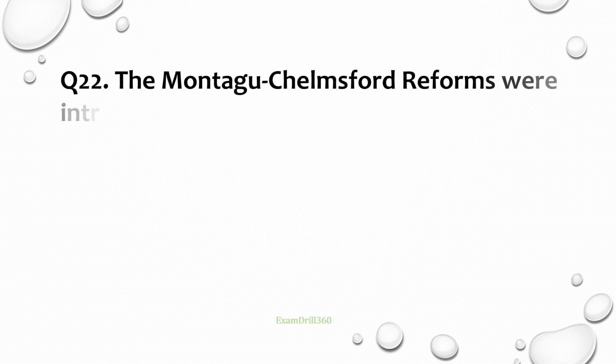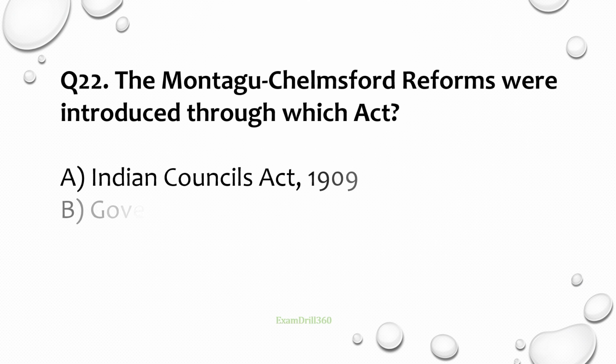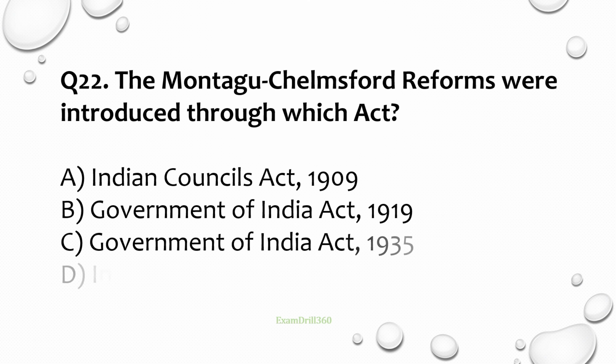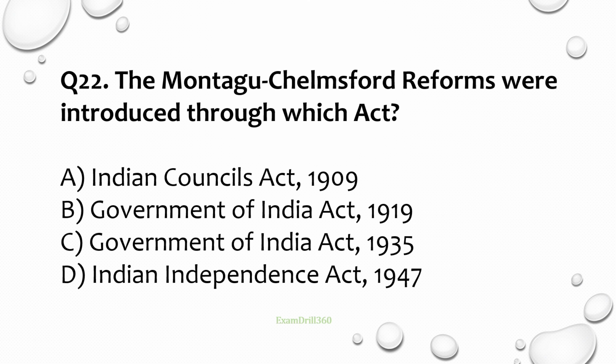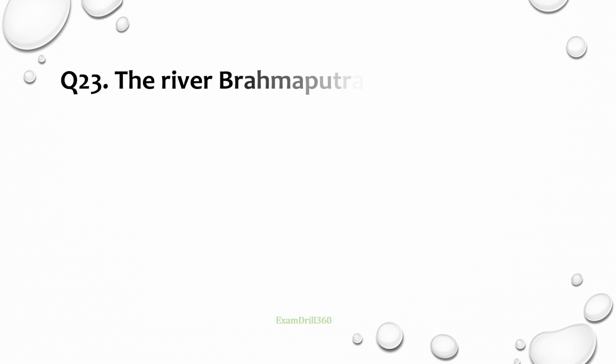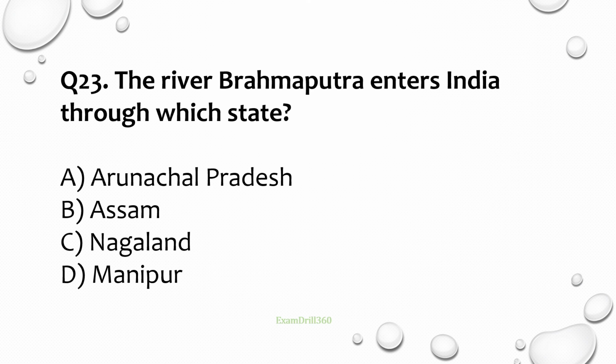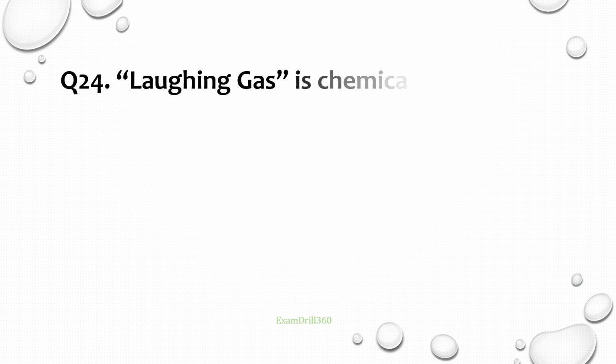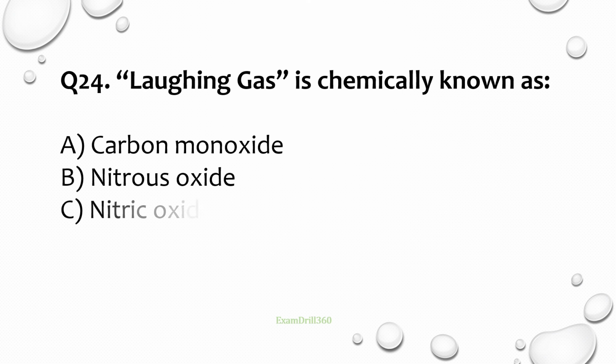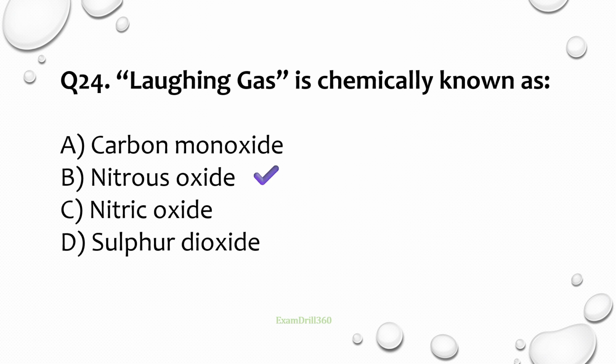Question number 22. The Montagu-Chelmsford reforms were introduced through which act? Correct answer is Government of India Act 1919. Question number 23. The river Brahmaputra enters India through which state? Correct answer is Arunachal Pradesh. Question number 24. Laughing gas is chemically known as what? Correct answer is nitrous oxide.